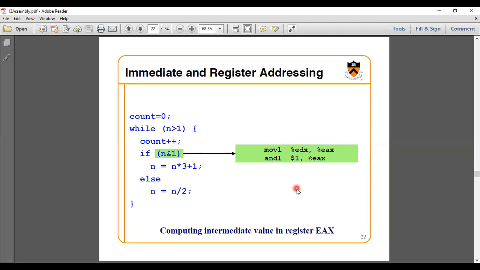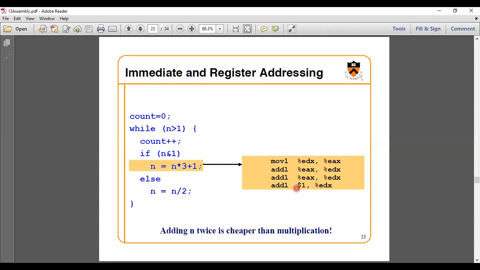So we need to take all these things into account. Coming to the next instruction, I didn't cover the while loop; we will go for the while loop afterwards. So first instruction, second instruction, and going to the third instruction. I am taking the fifth line, that is the fourth instruction, as the specified one. What I am taking here is n is equal to n into 3 plus 1.